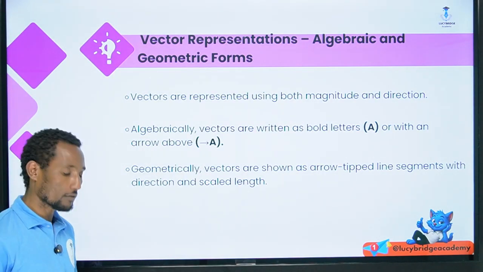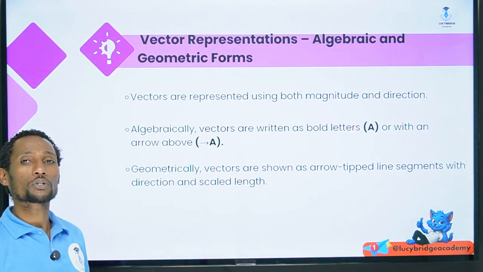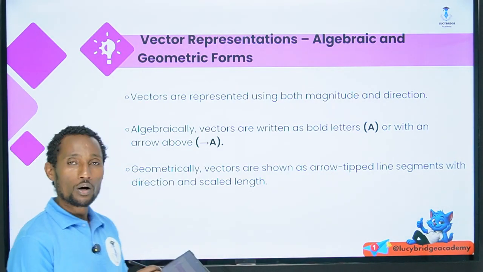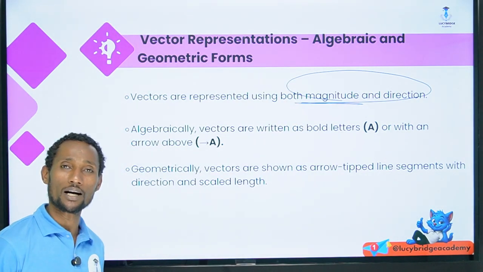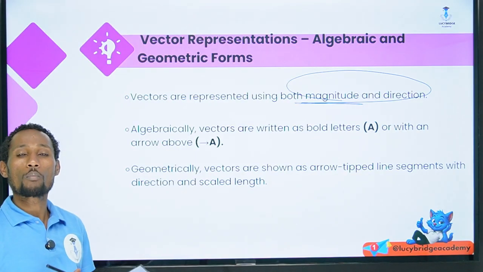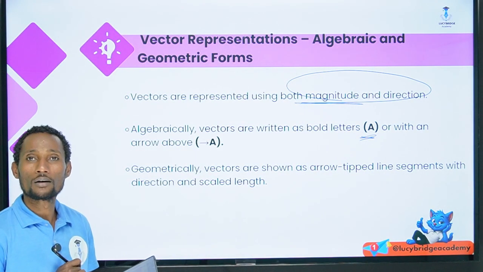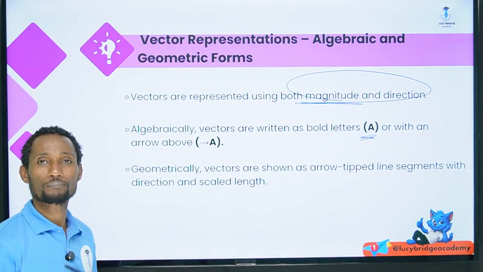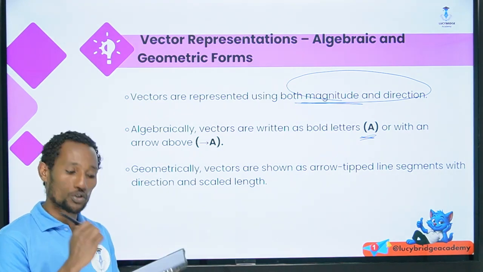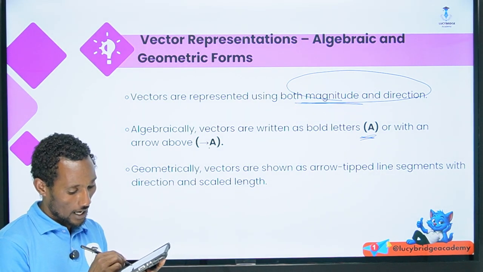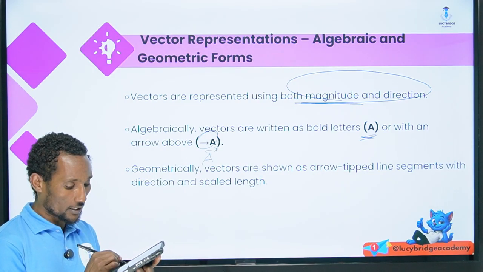The algebraic form is for vectors, which are represented having both magnitude and direction, as we discussed earlier. The algebraic form is described by a bold letter, or by putting an arrow on the overhead of the vector.